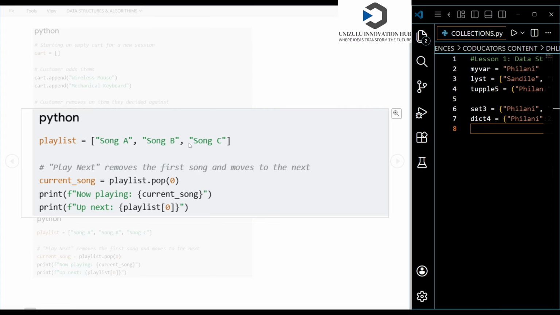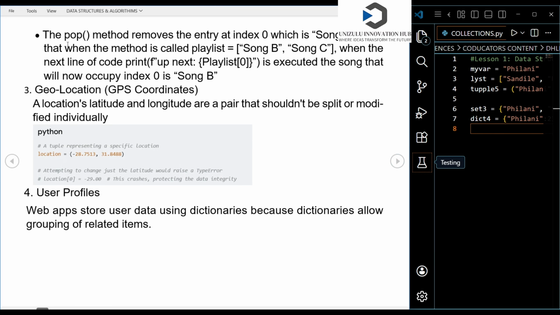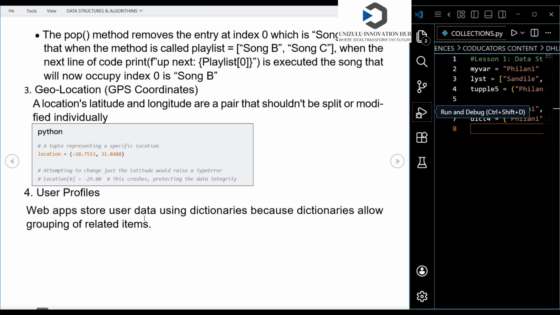Do not worry yourself too much about the syntax, guys. I repeat, I'm just giving you an idea of how to practically apply this, right? We have also got the geolocation, the GPS coordinates. When we're talking about coordinates, you can use tuples to do that. Remember, GPS coordinates have a longitude and a latitude. If you want to represent the longitude using degrees, you can use tuples. You can also represent the latitude in a similar way. So GPS coordinates also use the logic of tuples.